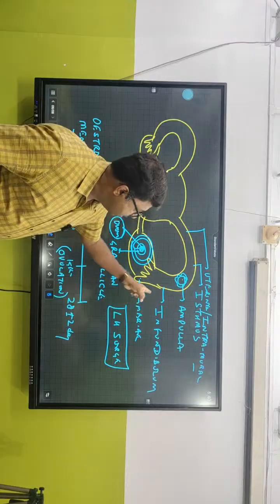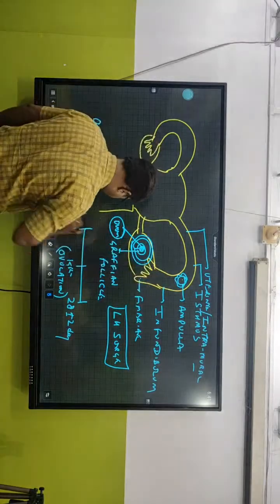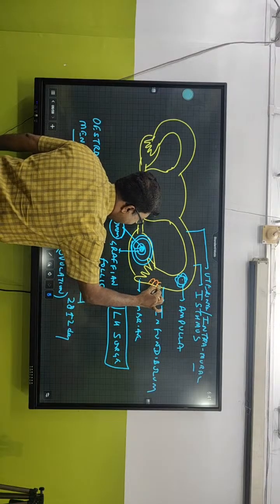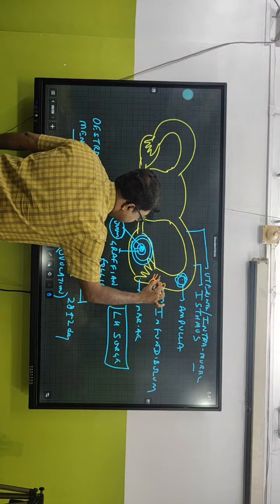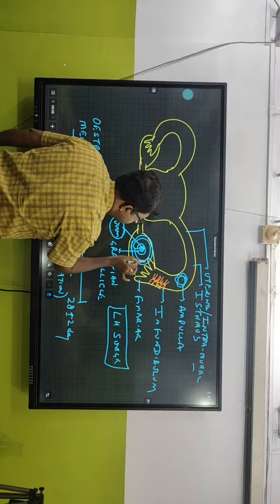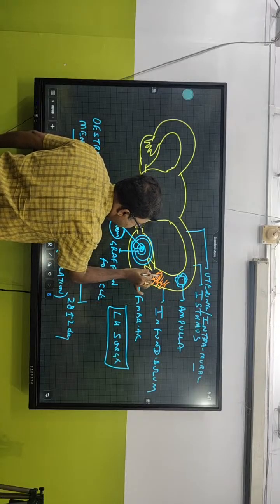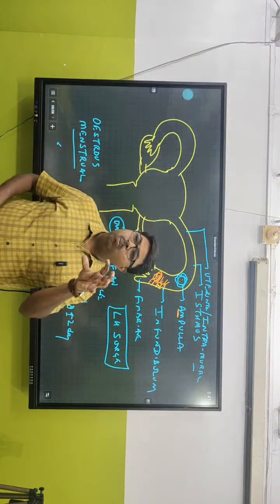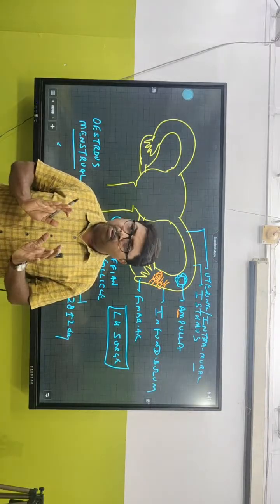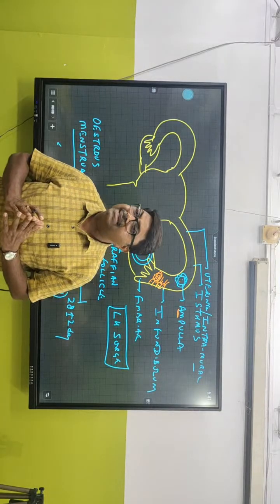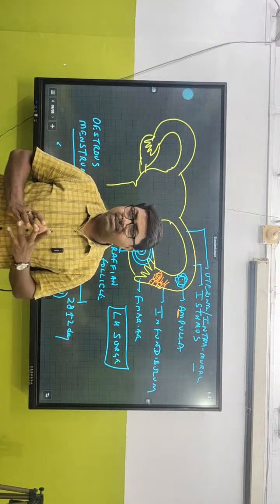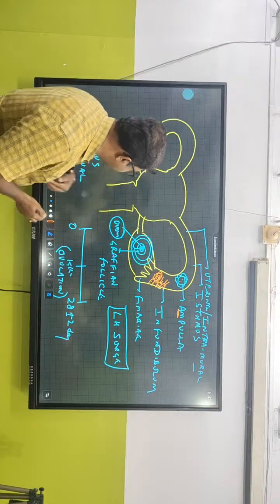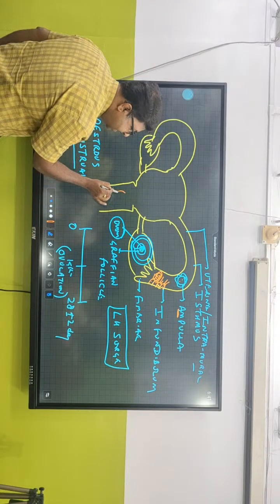And then the fallopian tube, if you remember, is lined by ciliated epithelium. They have cilia, and these cilia push this secondary oocyte to come over here in the ampulla region, and the ovum waits here for the right type of sperm to come and fertilize it. And it waits for how many days? Only 24 hours.